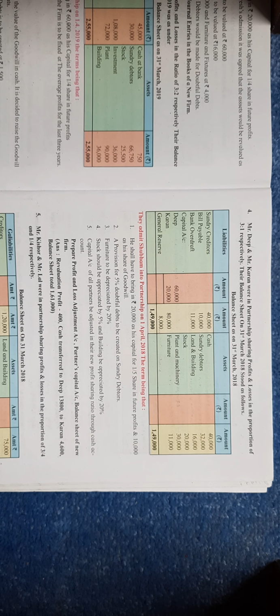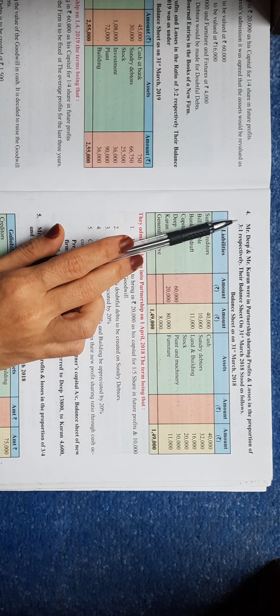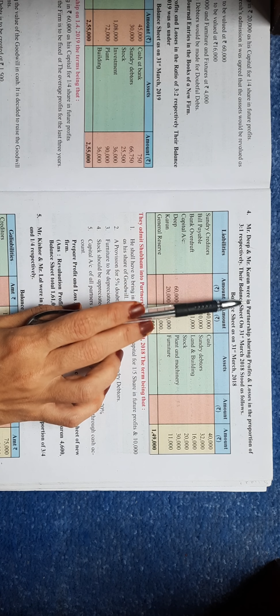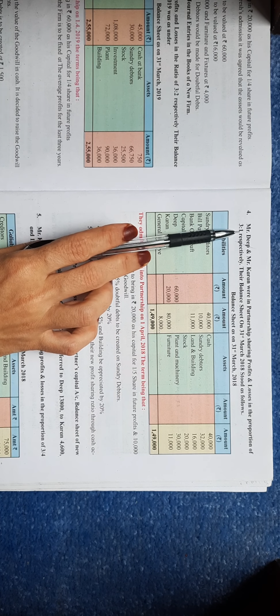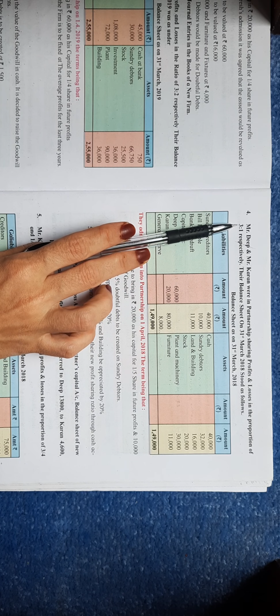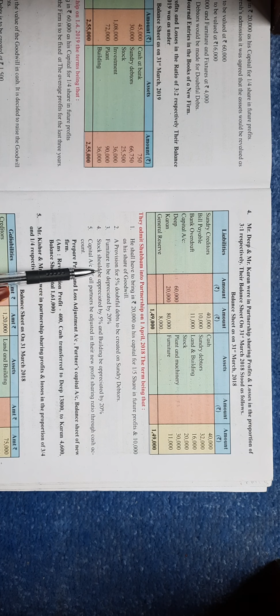Hello everyone, let's start with problem number 4 of chapter 3, Admission of Partner, class 12, Accounts. Mr. Deep and Mr. Karan were in partnership, sharing profits and losses in the proportion of 3 is to 1. So Deep and Karan are old partners and their profit sharing ratio is 3 is to 1. The balance sheet is given along with some adjustments.